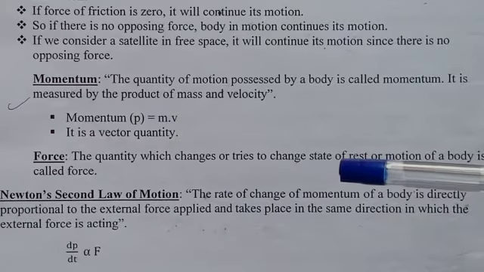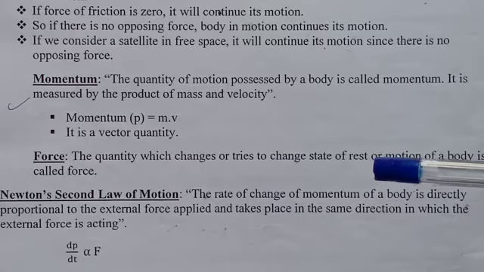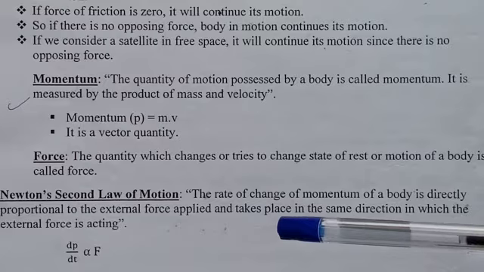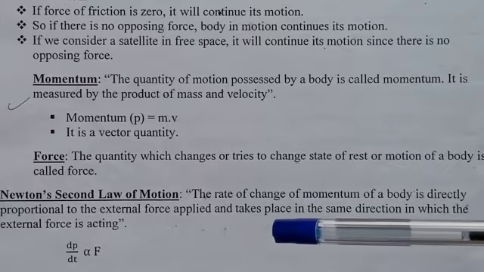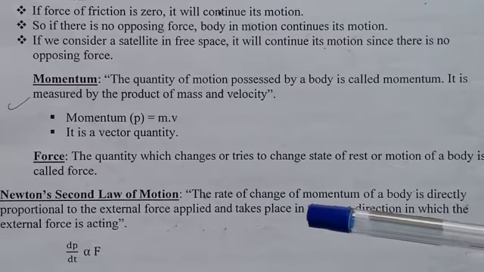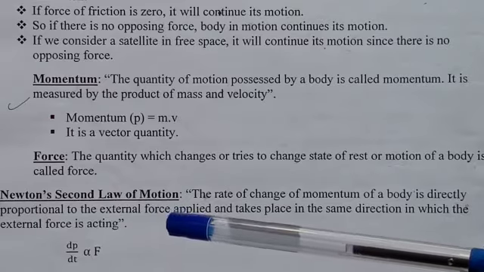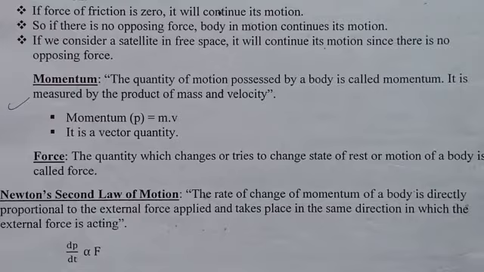Newton's second law of motion tells that the rate of change of momentum of a body is directly proportional to the external force applied and takes place in the same direction in which the external force is acting. So dp by dt is proportional to force.